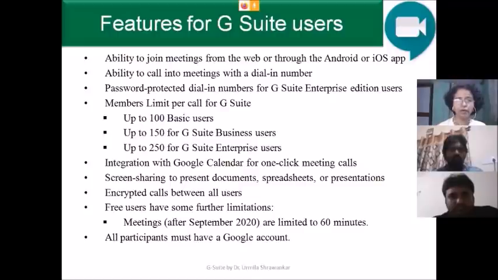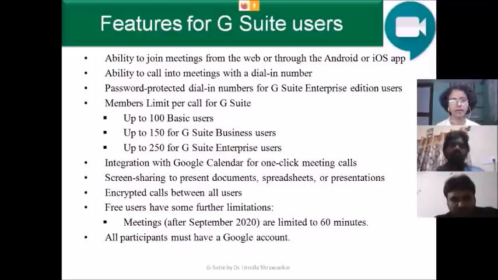The password protected dial-in number is for G Suite Enterprise Edition users only. There are two editions, one basic and one enterprise. Basic is for free users and enterprise is for registered paid users. The participant limit per call for G Suite is up to 100 for basic users, up to 150 for G Suite business users, and up to 250 for G Suite enterprise users. You can select your option as per your requirement and you need to make the payment, but up to 30 participants it is totally free.